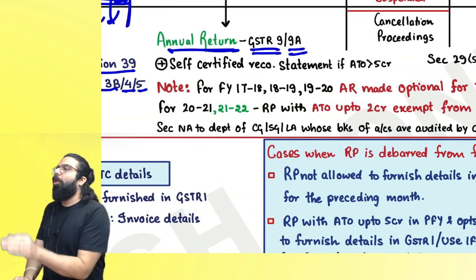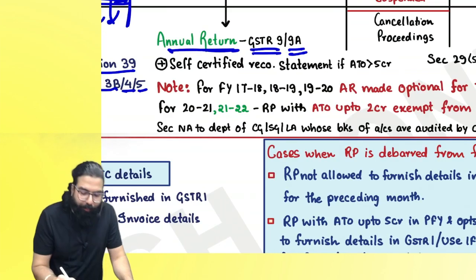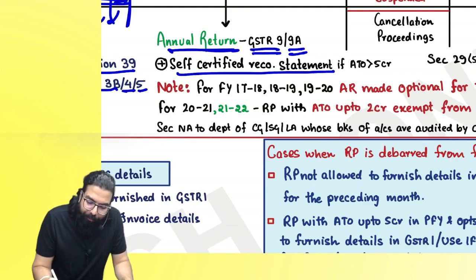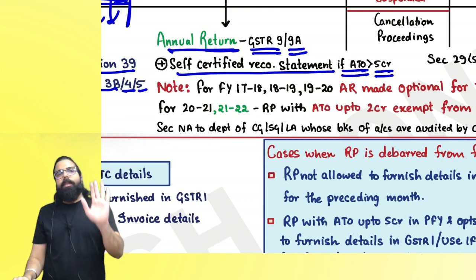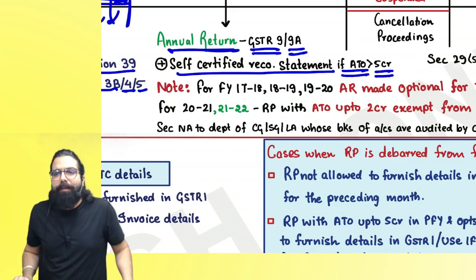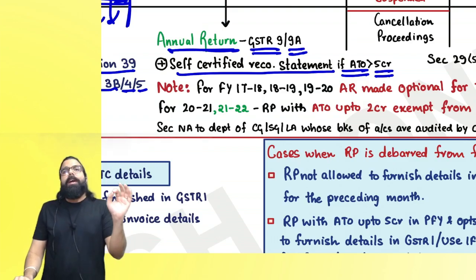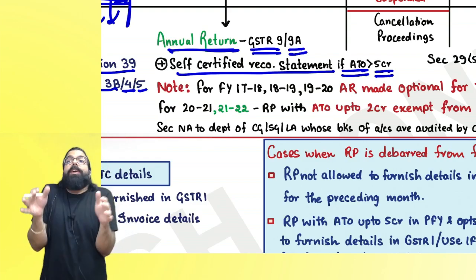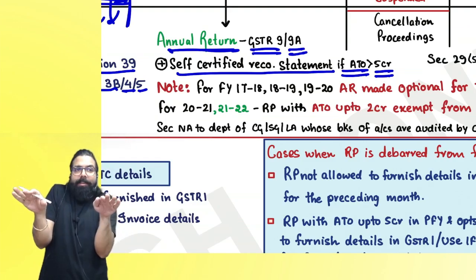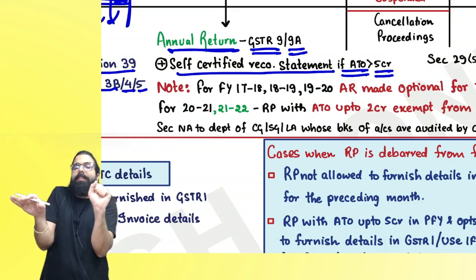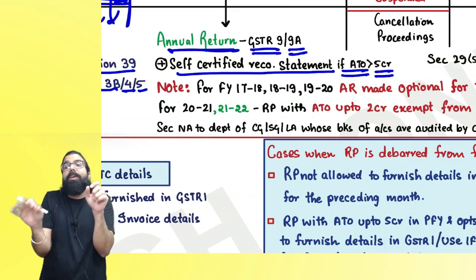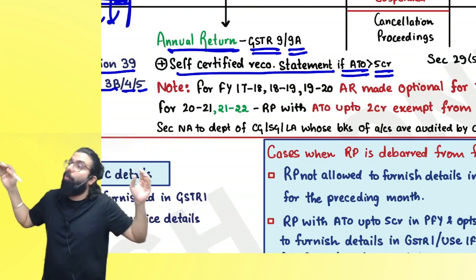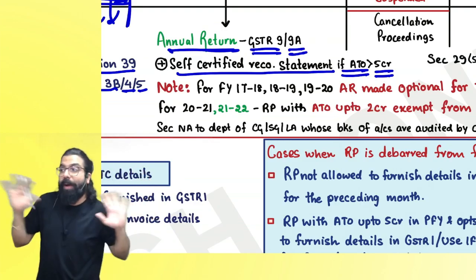Along with that, there is something called a reconciliation statement also, which has to be furnished if your aggregate turnover is greater than 5 crore. Only if your turnover is more than 5 crore, you'll have to go ahead and file the reconciliation statement. Now listen to me very carefully. Annual return, along with that reconciliation statement. If your turnover exceeds 5 crore, the reconciliation statement is required. Annual return was required to be filed by every registered person. Whoever takes registration, whatever turnover, has to file.